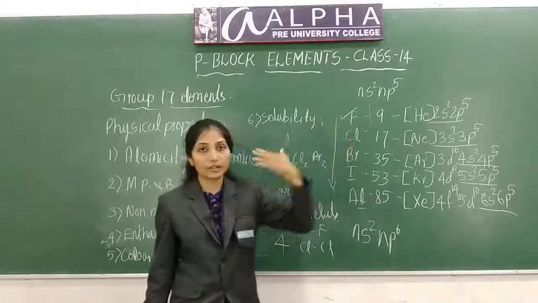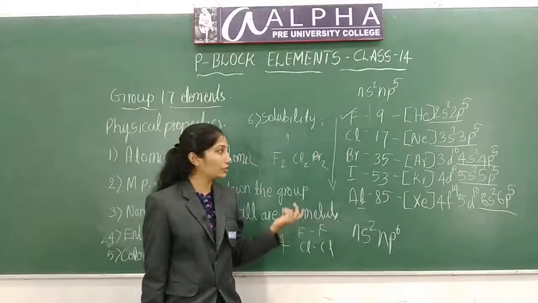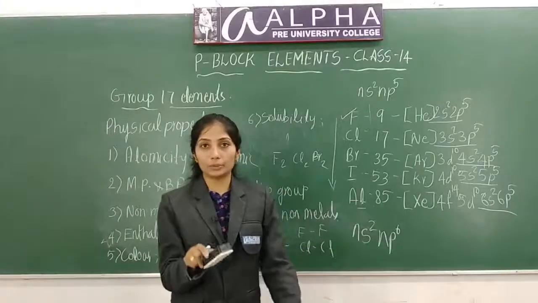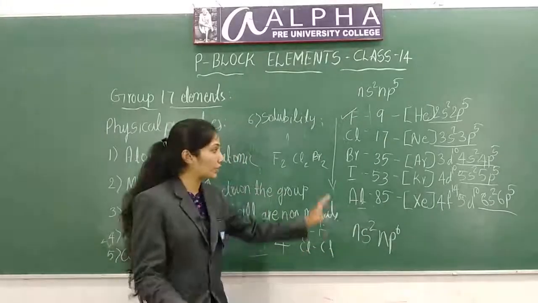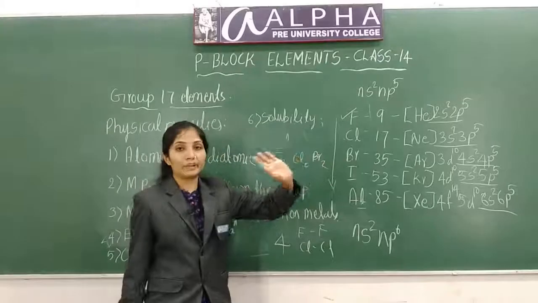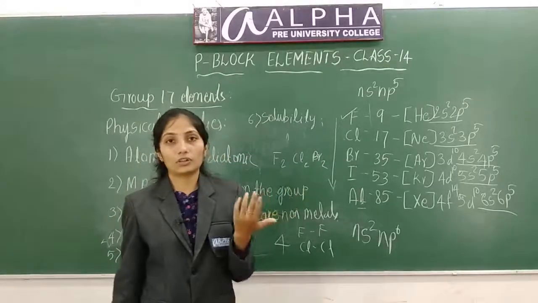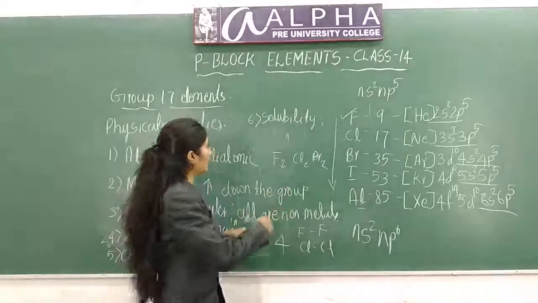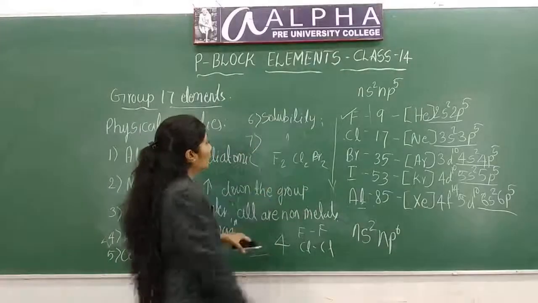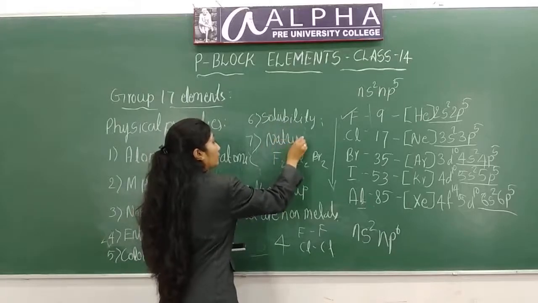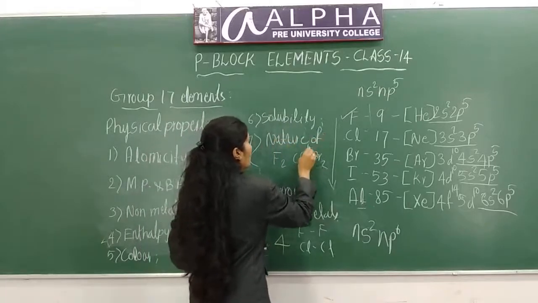Fluorine and chlorine are soluble in water. You will find them in soluble form. Bromine and iodine are also soluble in water, but less soluble, and they are soluble in other solvents like carbon tetrachloride or chloroform. Next, the last one is nature of bond.